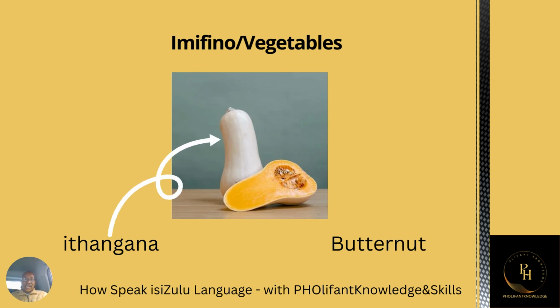Here we got butternut. Butternut is like a small pumpkin, so we can call it itangana. But in our advanced lessons, I will come up with the word that is original and the real one. For now, catch it as itangana. People of Africa are familiar with the word butternut, but it's better you know it in case you come across someone who does not understand what a butternut is. Then you can call it itangana.